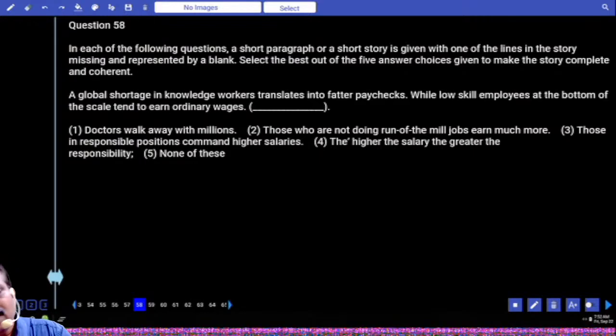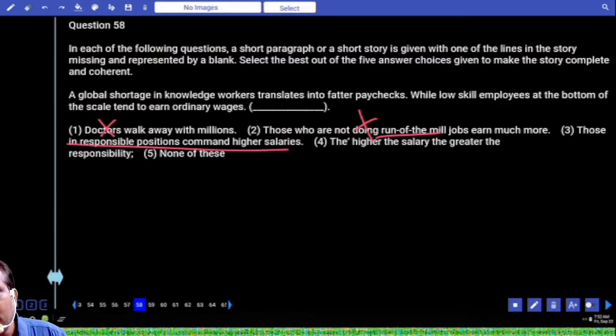Based on that, does it talk about doctors? No. Those are not doing run-of-the-mill jobs, means regular jobs. Does not go with that. Those in responsible positions command higher salaries. This seems right, hold this one. The higher the salary, the greater the responsibility. No. So what is the answer here? Those in responsible positions, they are the people with knowledge. The sentence talks about knowledge workers. They command higher salaries. Answer is the third option.